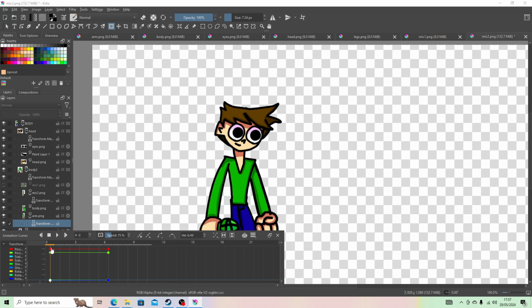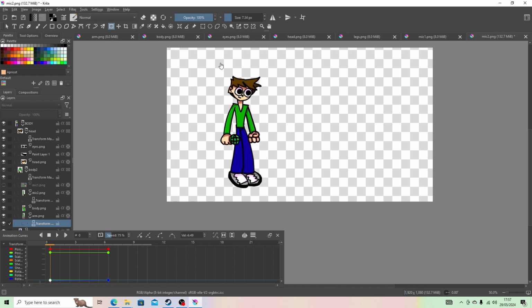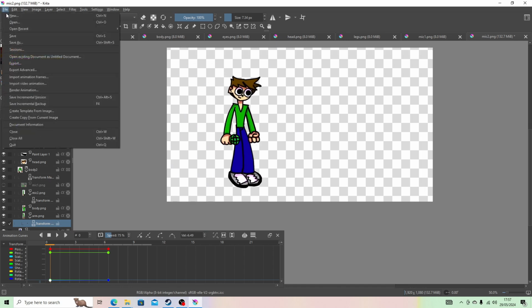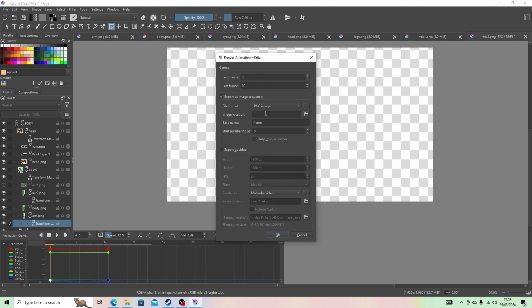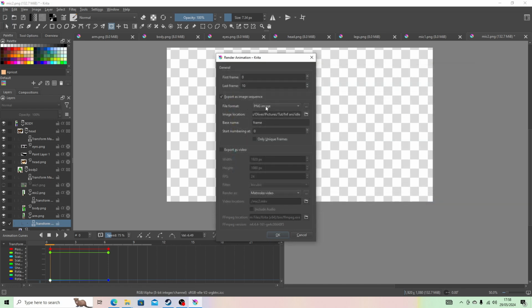It'll be fun, I guess. Alright, there's the idle animation. Now, this step is pretty important. What you want to do is go to File, and I would render the animation. That's how I do it. Image location, going to quickly blur out some of the files, if I had any files, that is. Put it into the idle folder. Now select the folder and make sure it's a PNG.